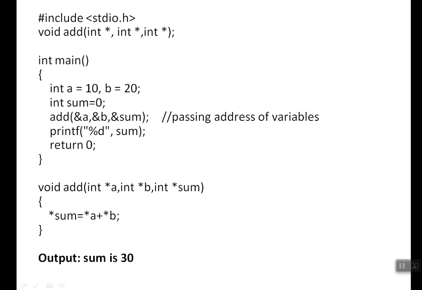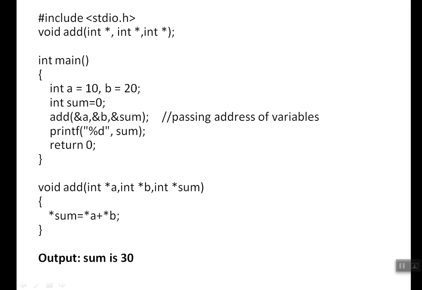So what is sum here? It is 0, right? And *sum = *a + *b. What is *a? It is 10. What is *b? It is 20. That will be stored into sum. Now 0 will be replaced by 30. Here the value becomes 30, and after this close braces the control will come back here.